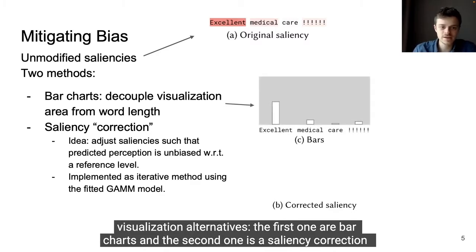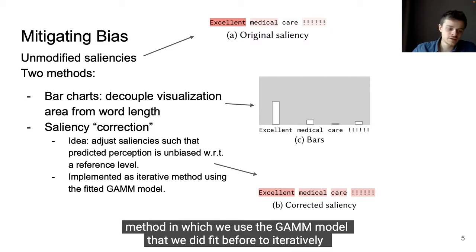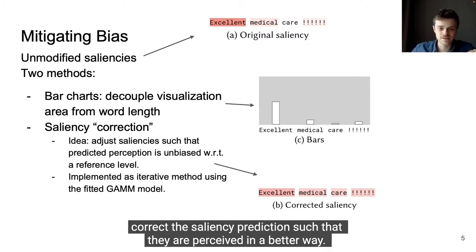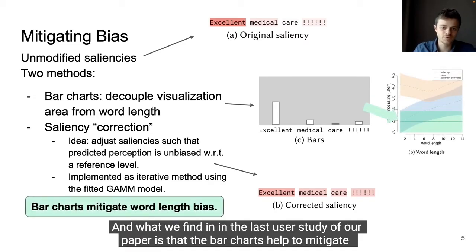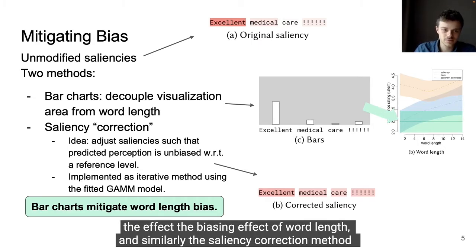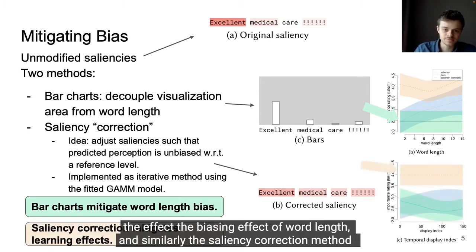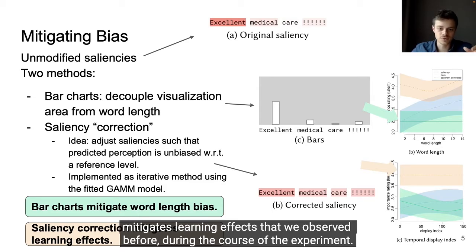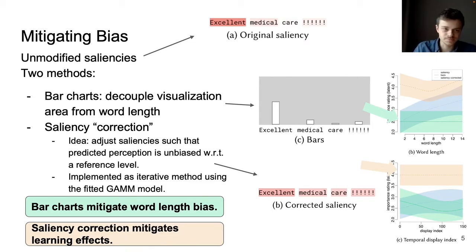The first one are bar charts, and the second one is a saliency correction method, in which we use the GAM model that we did fit before to iteratively correct the saliency predictions such that they are perceived in a better way. And what we find in the last user study of our paper is that the bar charts help to mitigate the biasing effect of word length, and similarly the saliency correction method mitigates learning effects that we observed before during the course of the experiment.